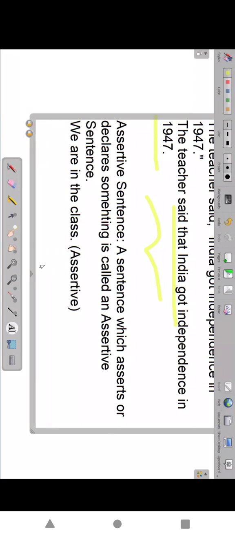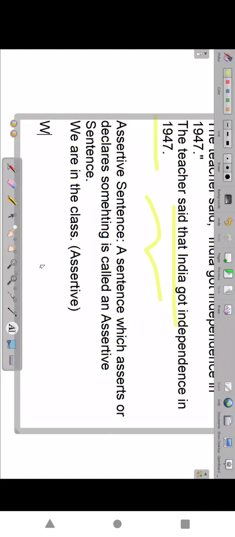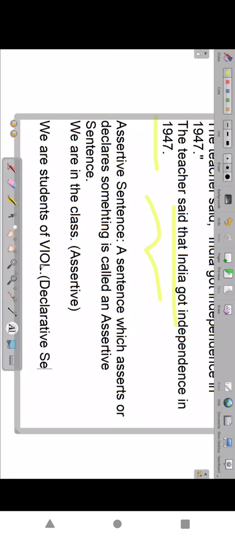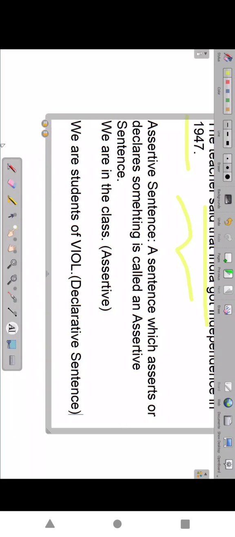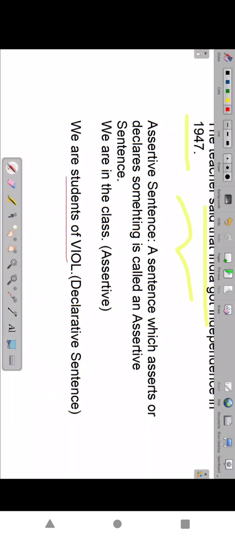Assertive sentence. Suppose, what are we here? Students here. We are all students of VIOL. We are declaring, we are students of VIOL. So we are declaring. It is declarative also. Declarative or assertive, answer form sentence, or statements also we can say. Declarative sentence, or declare something. That's why it is a declarative sentence. We are students of VIOL. So we are declaring that we are students of VIOL.